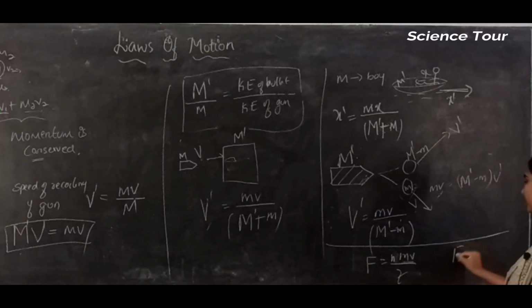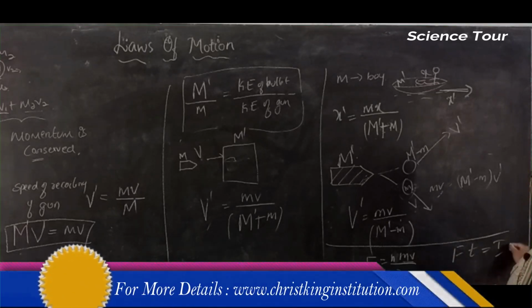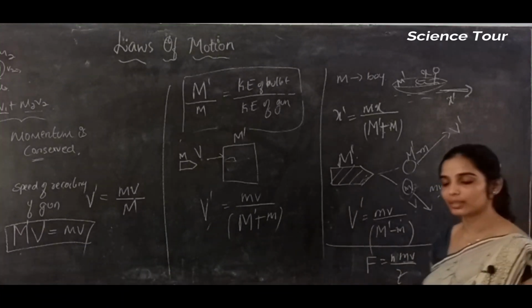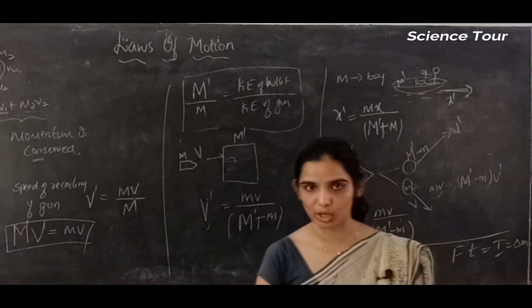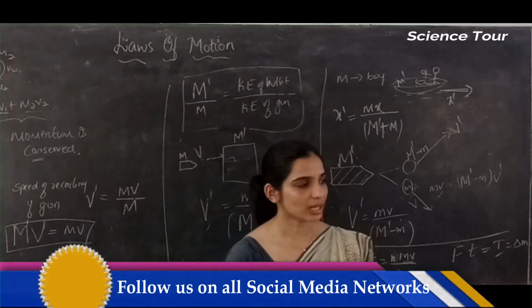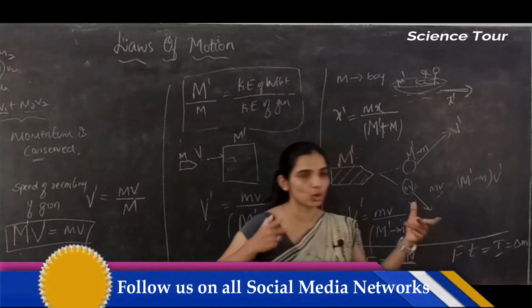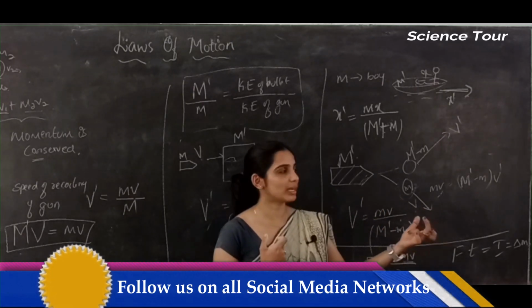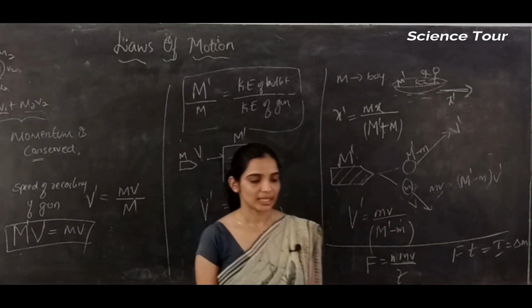F into t is equal to impulse. Impulse means change in momentum. So F into t is equal to n m v, which is the total momentum, so you get the change in momentum. This is the amount of force required to hold the gun so that you can fire n bullets for time interval t.